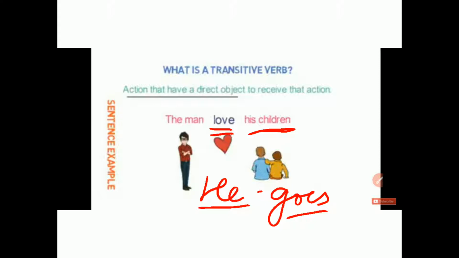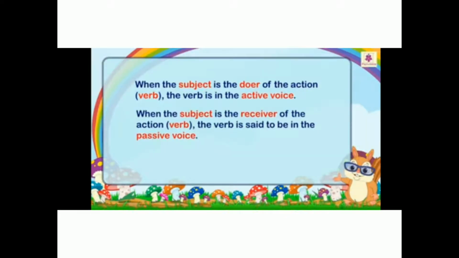In active passive voice, we basically deal with the transitive verb. So now we'll see what are active voice and passive voice. First of all, we'll see what is active voice. When the subject is the doer of action, the verb is in active voice. Means where the subject is active, we'll say it is active voice. But on the other hand, if the subject is just the receiver of action, we'll say the verb is in passive voice. Means in passive voice, the subject is passive.